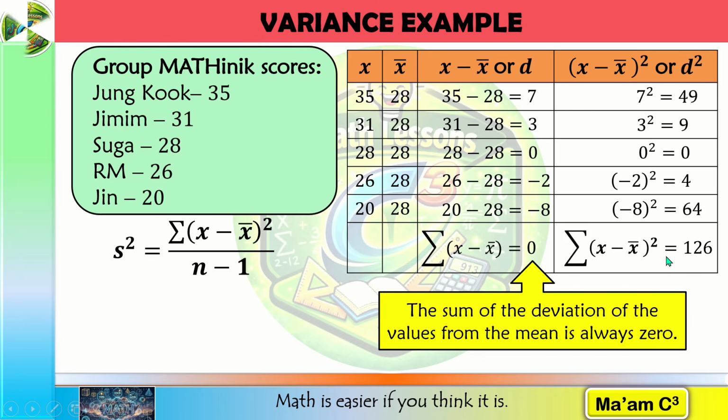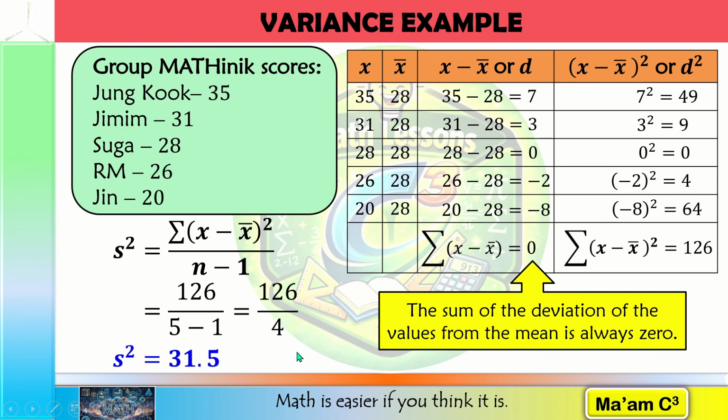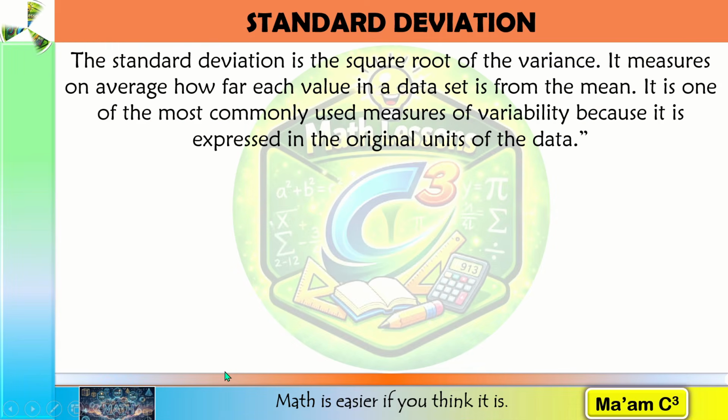126. Let us substitute 126, the sum of our squared deviations, in the numerator. Our n is 5, so 5 minus 1 for the denominator, and 5 minus 1 is 4. 126 divided by 4 is 31.5. Therefore, the sample variance is 31.5. Variance gives us the average squared spread, but the squared units aren't always easy to interpret. So let's take the square root.